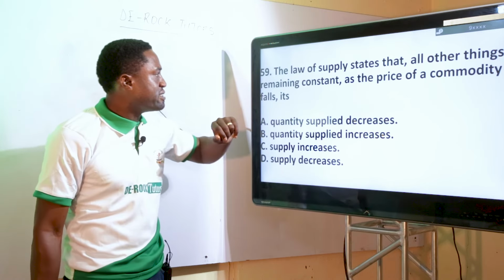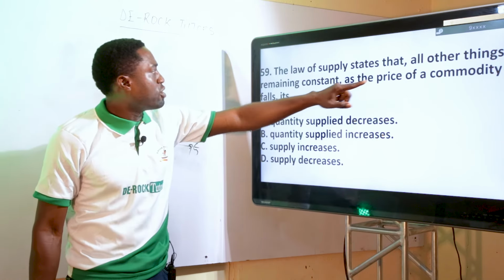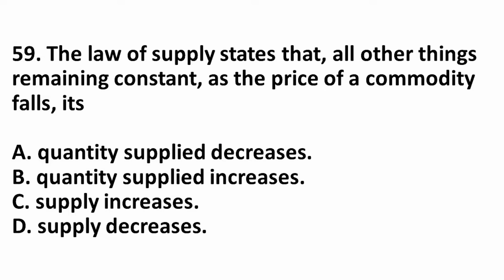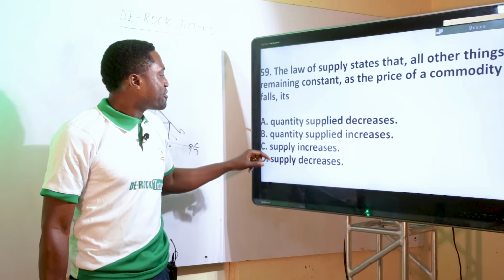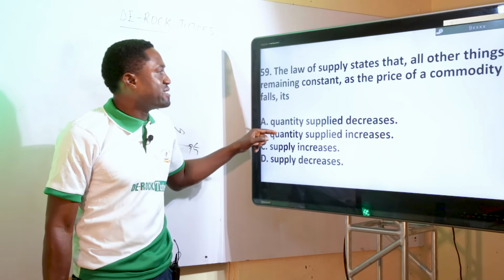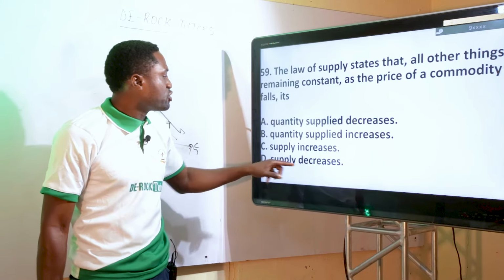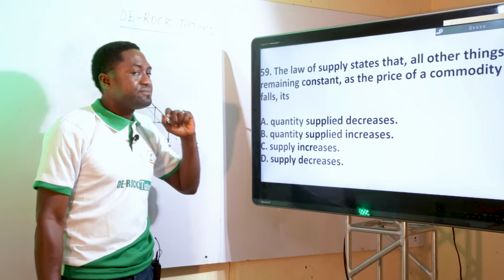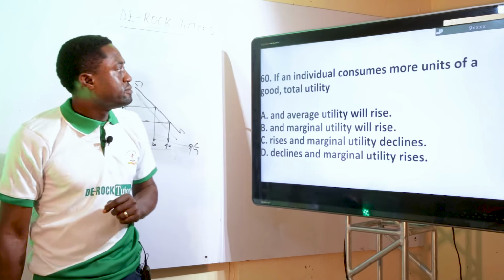Quantity supplied decreases. The law of supply says that all other things remaining constant, as the price of a commodity falls, its quantity supplied decreases. That's the perfect answer. It can't increase. Quantity supplied increases? No. Supply increases? No. Supply decreases? No. Don't make the mistake. It is the quantity that must decrease, not just the supply. So quantity supplied decreases. The next question.